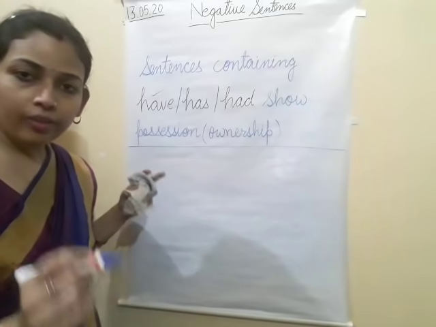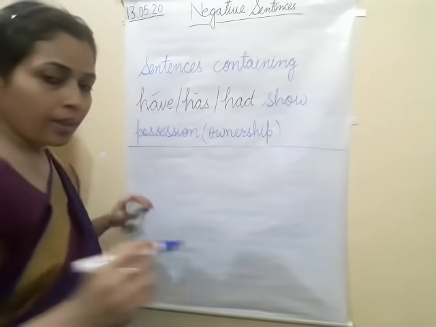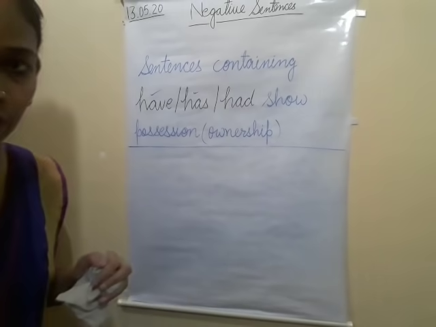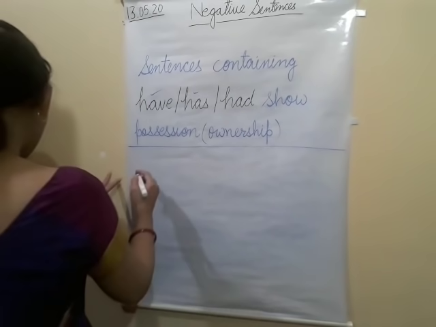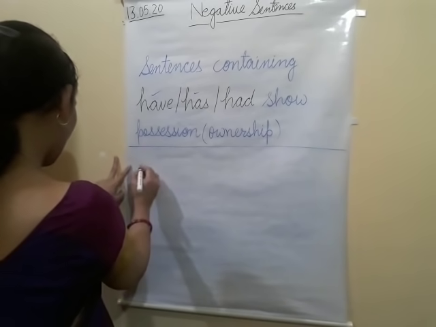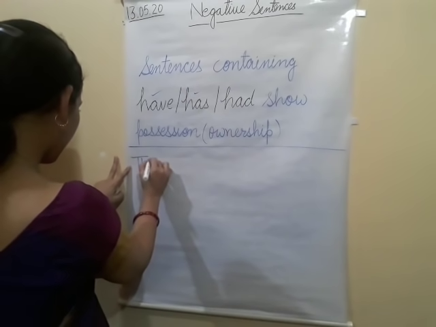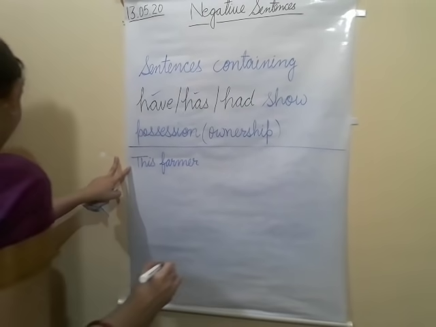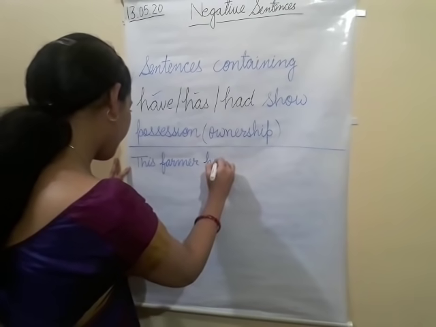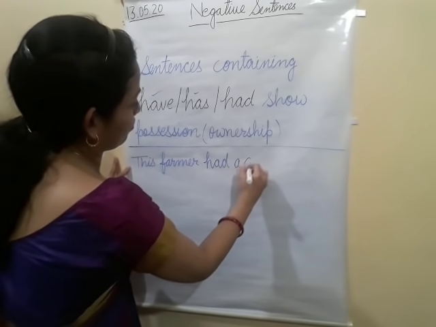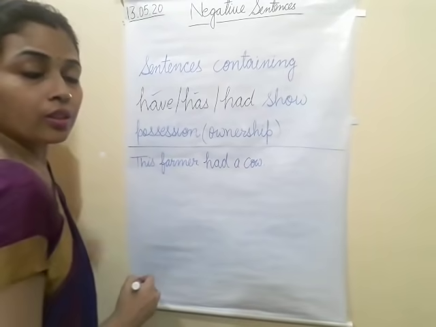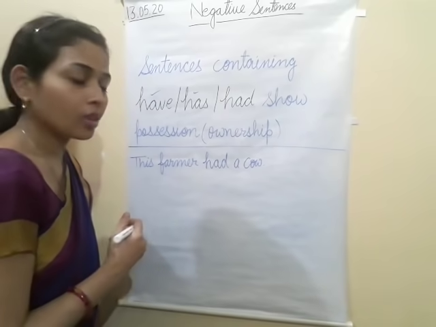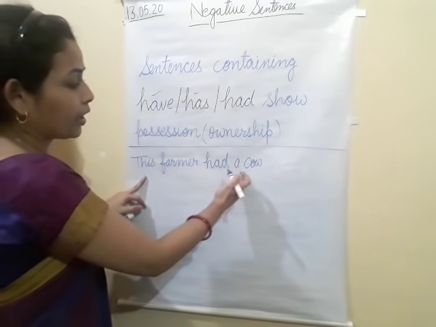The has example I have already given. Now, a had example I am going to write. This farmer had a cow. Okay, this farmer had a cow. Clear?